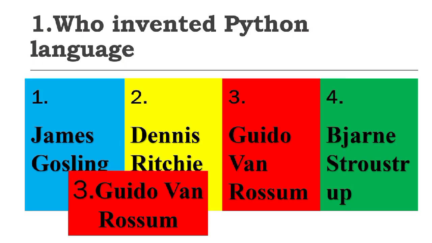The first question is, who invented Python language? The options are James Gosling, Dennis Ritchie, Guido van Rossum, John Stroustrup. James Gosling invented Java, Dennis Ritchie invented C language, John Stroustrup invented C++. So the option is option number 3, which is Guido van Rossum.